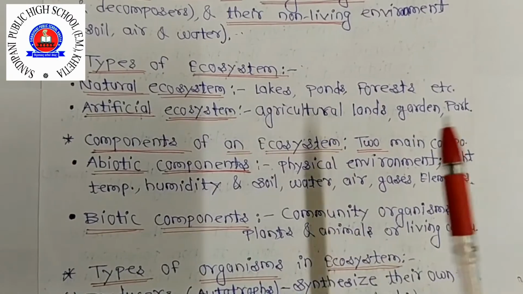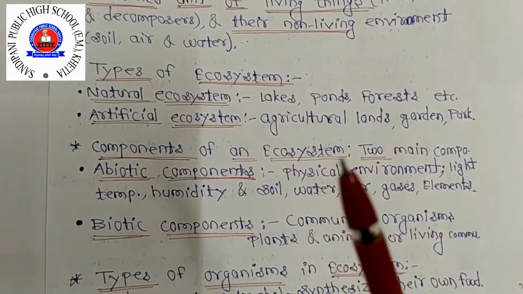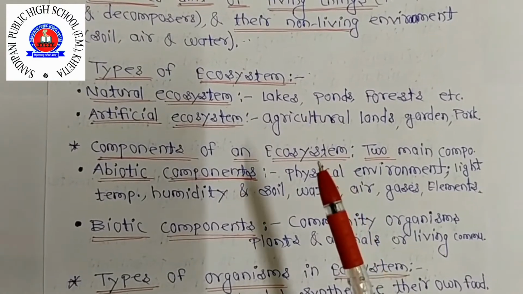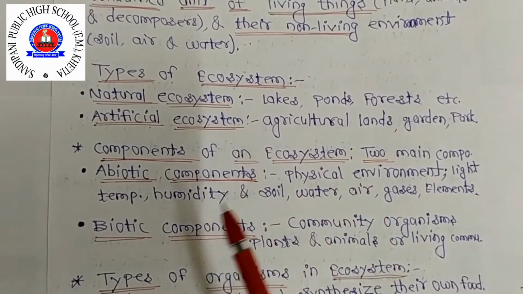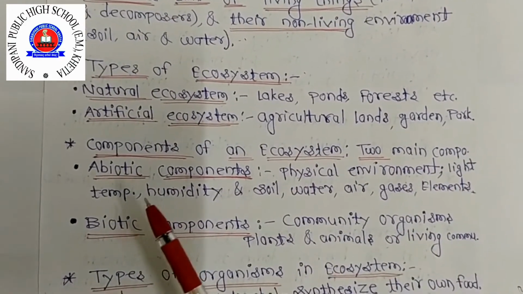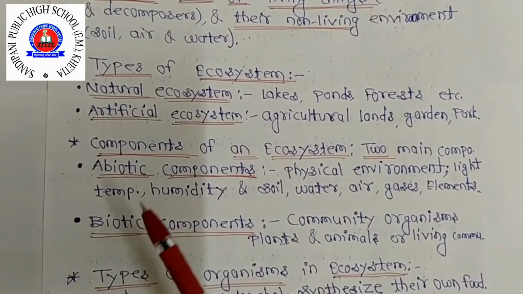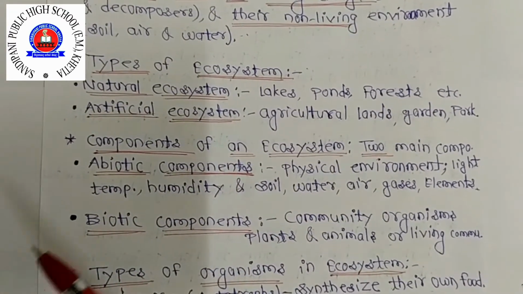These are abiotic elements. The physical or climatic factors like light, temperature, humidity and pressure are also considered abiotic components of an ecosystem.